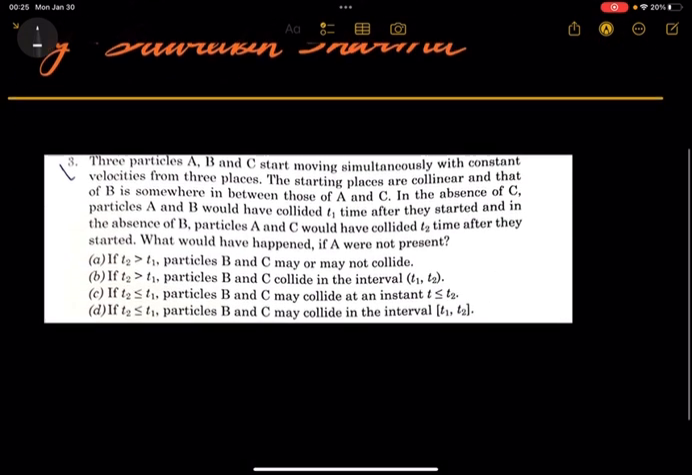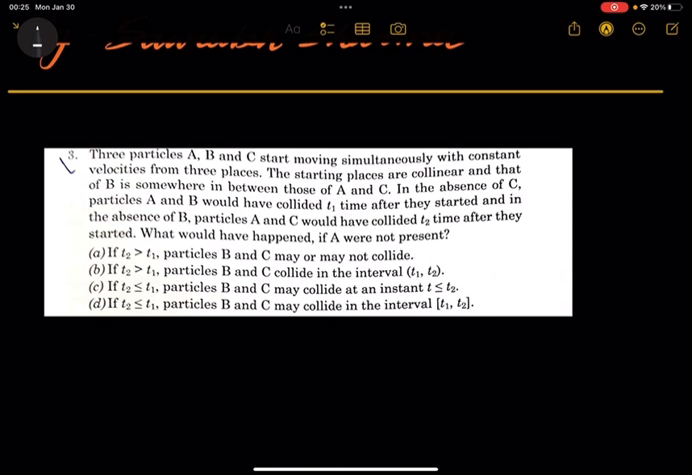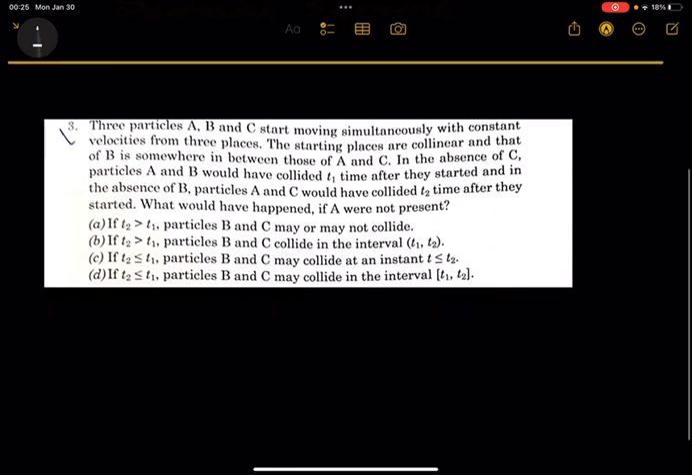Myself Saurabh Sharma. Three particles A, B and C start moving simultaneously with a constant velocity from three places. The starting places are collinear and that of B is somewhere in between those of A and C. In the absence of C, particles A and B would have collided T1 time after they started, and in the absence of B, particles A and C would have collided T2 time after they started. What would have happened if A were not present?